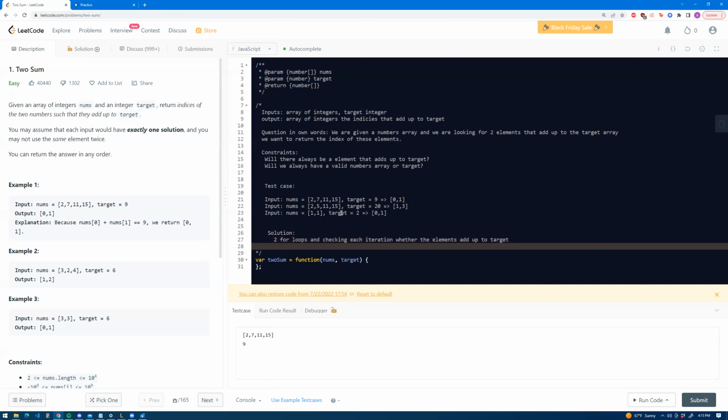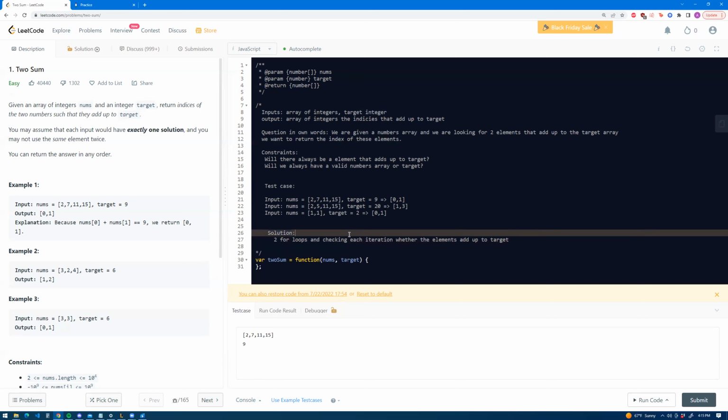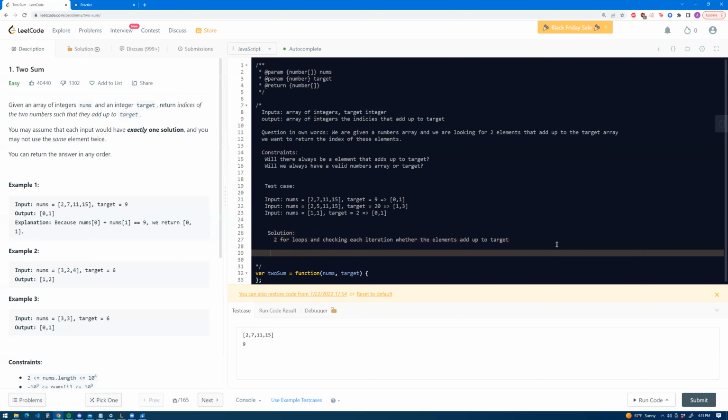And then yeah, that's basically it for the first solution, which is just using two for loops. The issue with this is that the time complexity is O of n squared, which is pretty slow. And then I believe our space though is O of 1 because we're not creating any extra memory. The second solution would be to use a hash map.